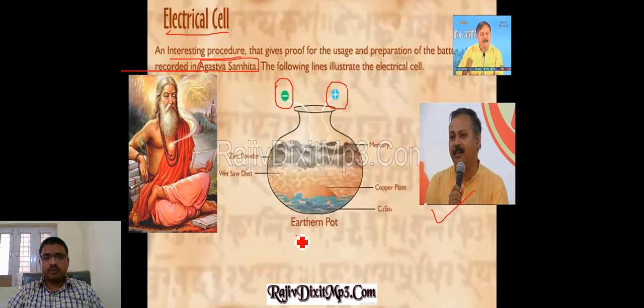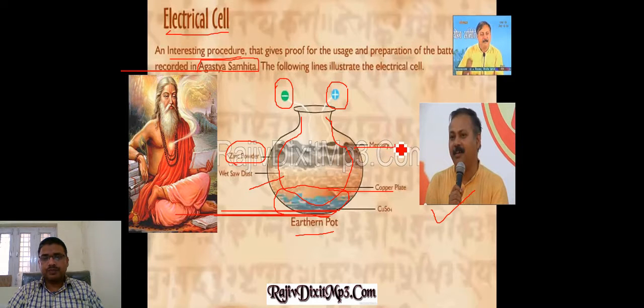This pot is called an earthen pot. There is a rod which he has taken, a copper plate, and the solution which he has taken at that time is called copper sulfate solution. Here is wet sawdust, you can observe some dust particles here. Here another rod, a zinc powder, and there is mercury.